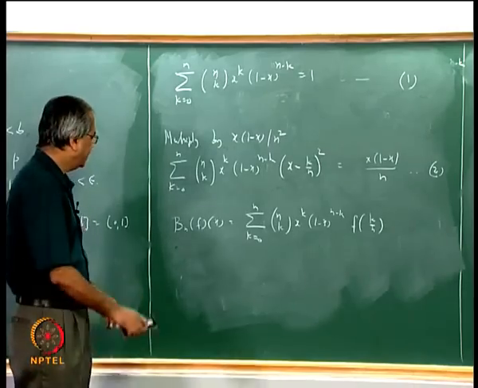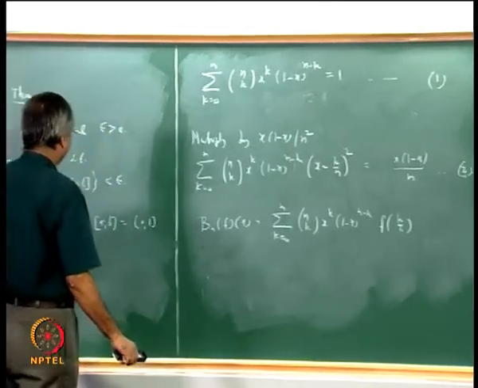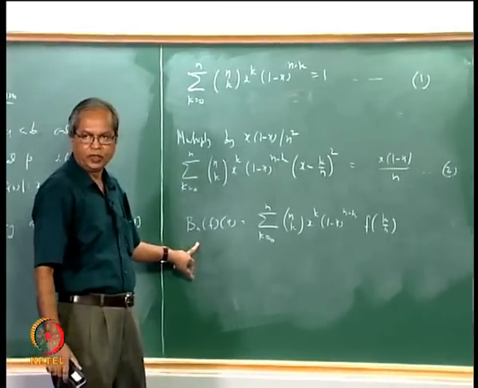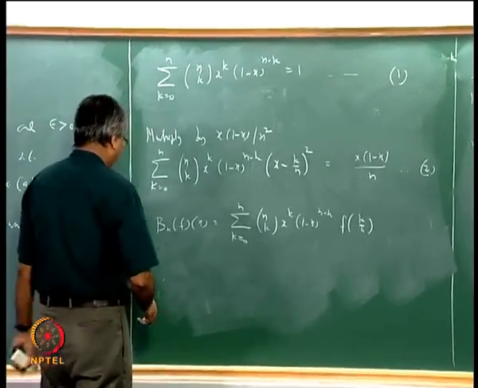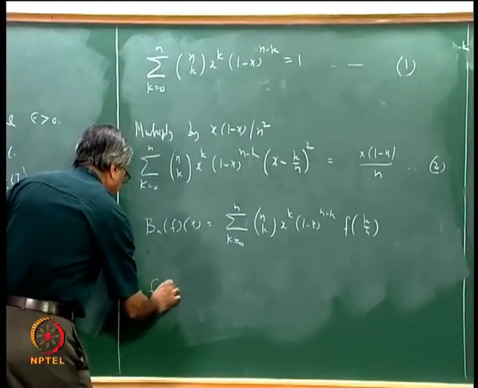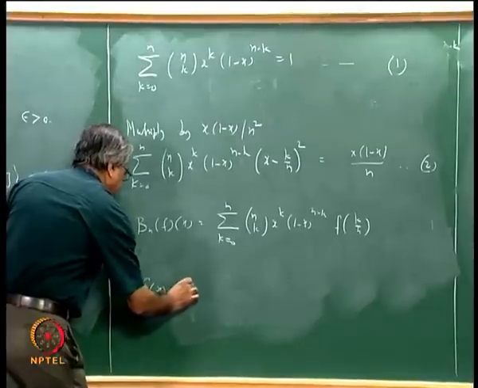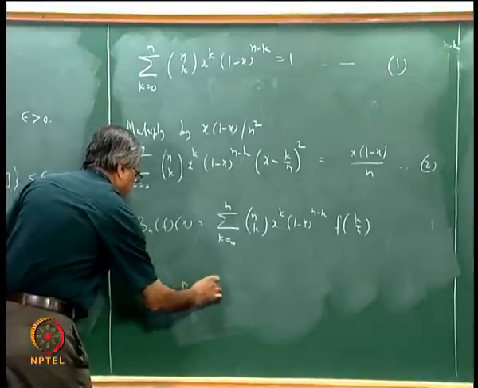Now to do that we will have to estimate the difference between f x and this polynomial. So to do that we will again do as follows, we will write f x minus P n f of x.